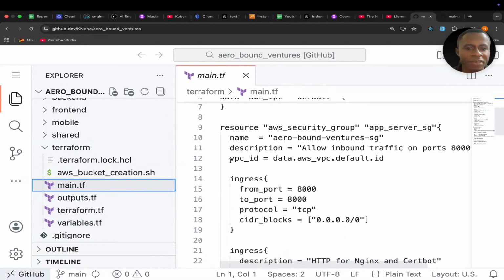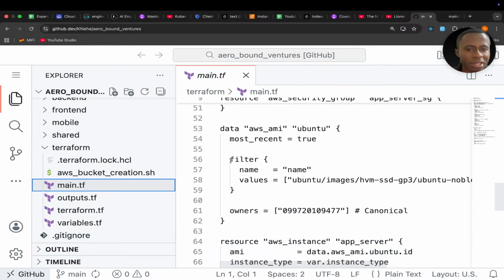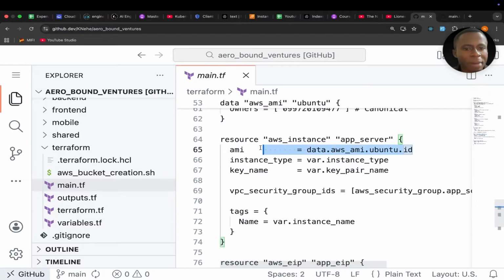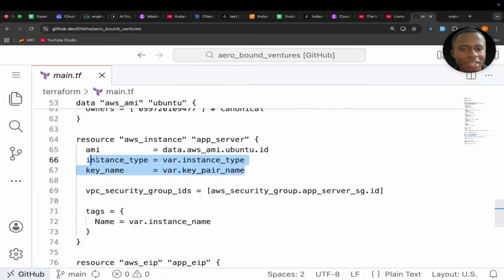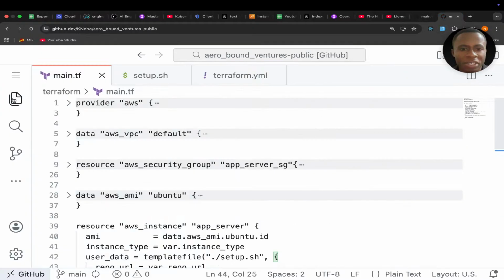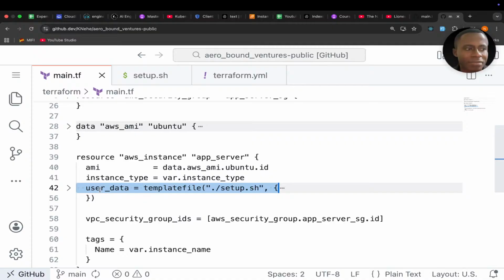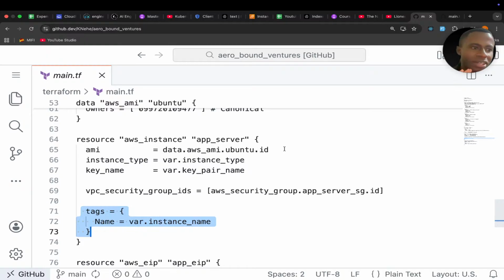So now I'm going to go to the main.tf, okay? So in the main.tf, if I scroll, are you seeing, okay? Let me scroll slowly. Are you seeing there is no more, after getting the Amazon machine image, the instance type, and the key pair name, okay? Immediately after line 68, we go to the VPC, okay? Security groups, okay? Then the tags. There is no user data block. So if we go back to this old version, okay, are you seeing we have a user data? This one here, this user data. So that is bad. I have removed it, okay? So that infrastructure creation stays only as infrastructure creation.